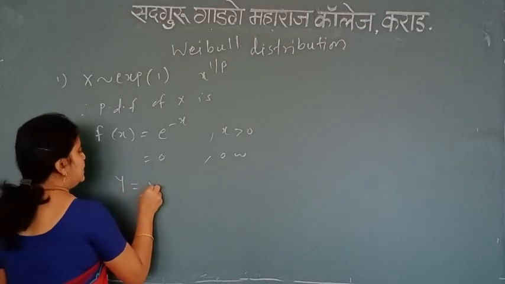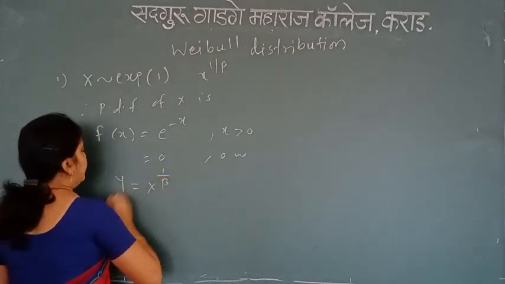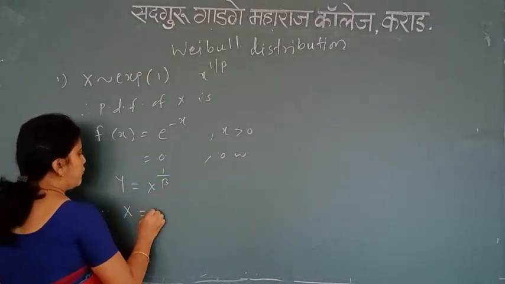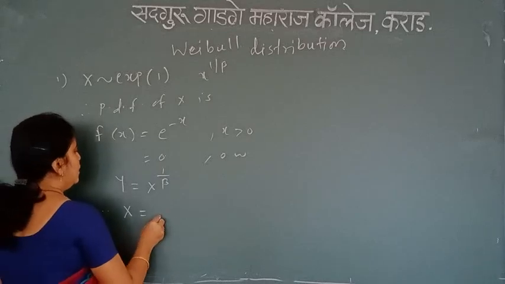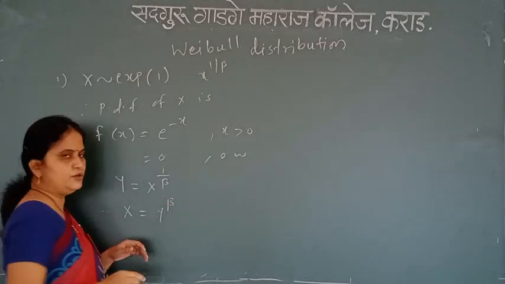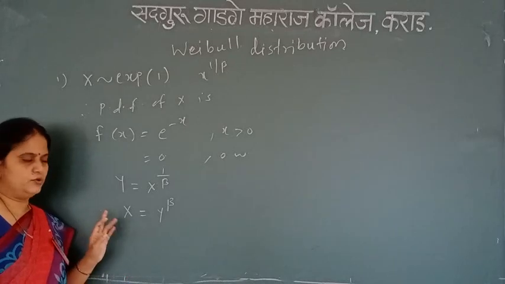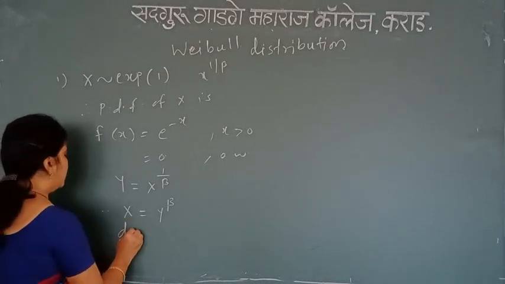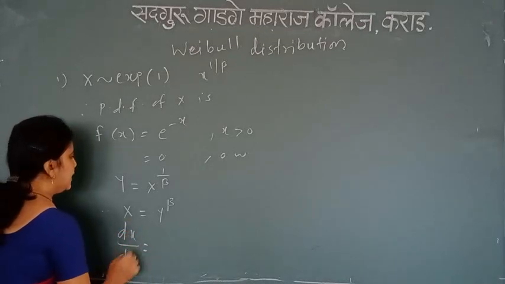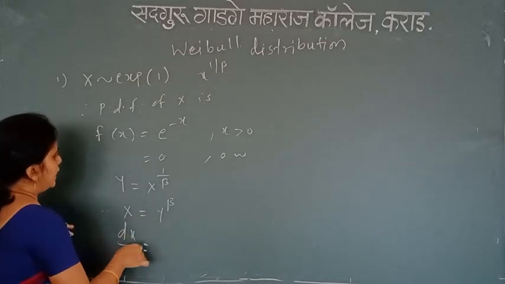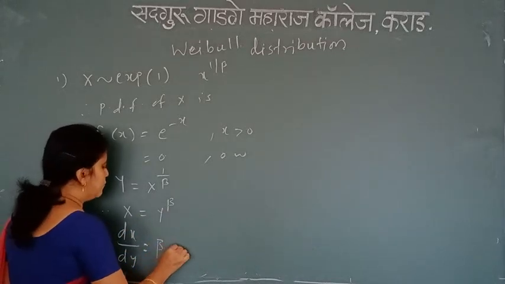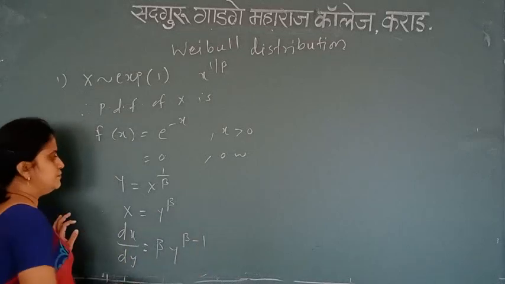So let me consider y equal to x raised to 1 upon beta. So x in terms of y is x equal to y raised to beta. We are using the same transformation method. So what is dx by dy now? Since I have the term beta, we get dx by dy equal to beta y raised to beta minus 1 simply.